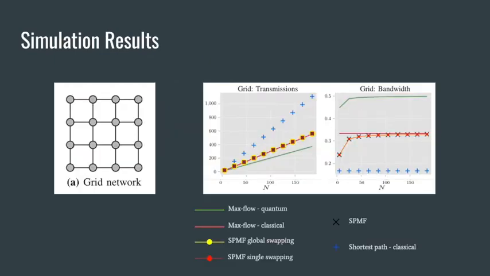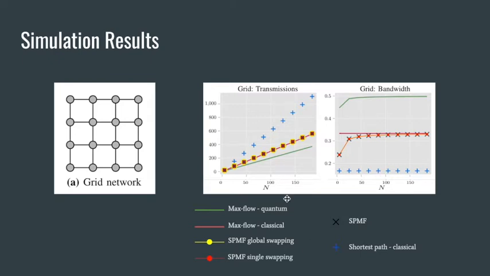For the first case, we're simulating on a grid network of 16 nodes, as depicted in this photo here. We plot the number of transmissions required to send n messages and then calculate the network bandwidth after the n messages are sent. Here we plot 6 different trends. The green line here and here represents the maximum flow routing using multipath routing when entanglement resources are consumed. The red line behind here represents maximum flow in the classical case, meaning no entanglement resources are used during transmission.